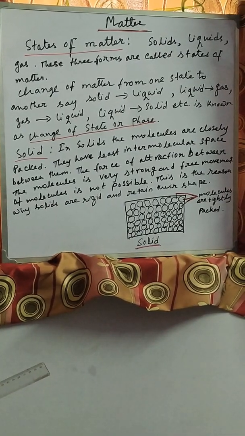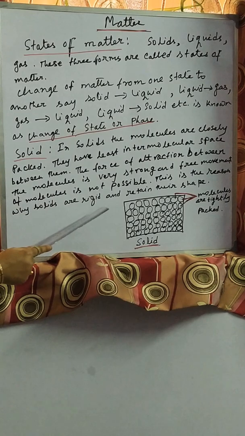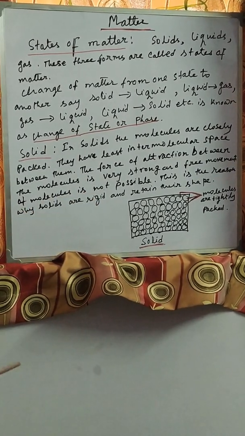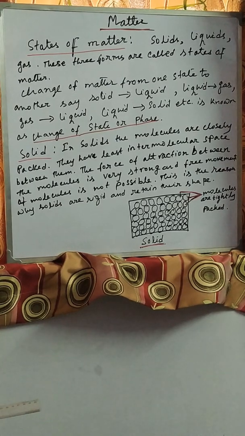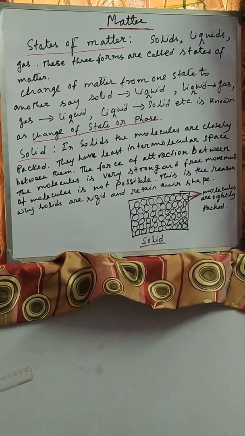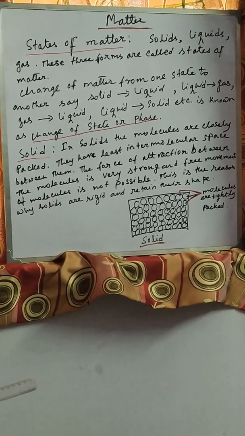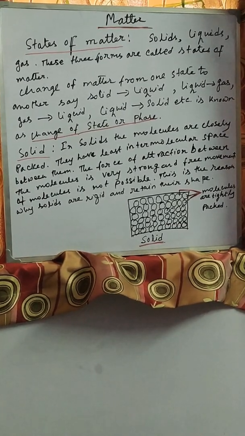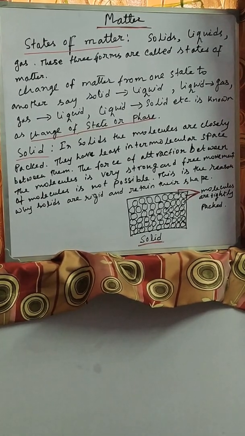This is the reason why solids are rigid and retain their shape. As the intermolecular force is very strong and the intermolecular space is very little, they are very closely and tightly packed. As a result, they are rigid. And rigid means what?